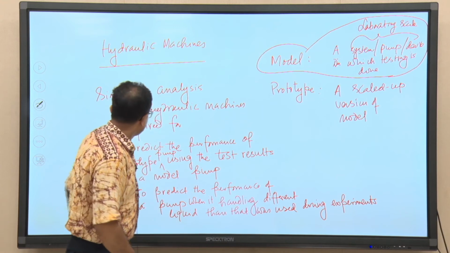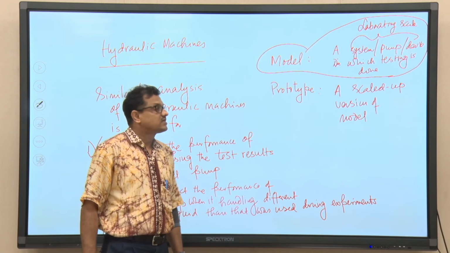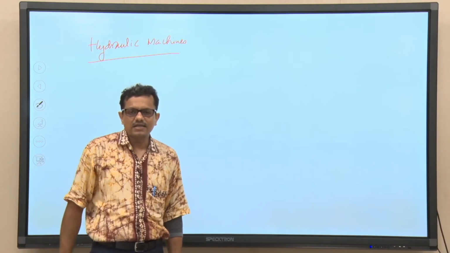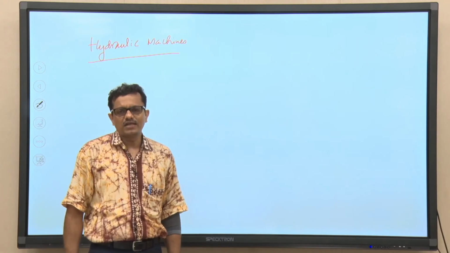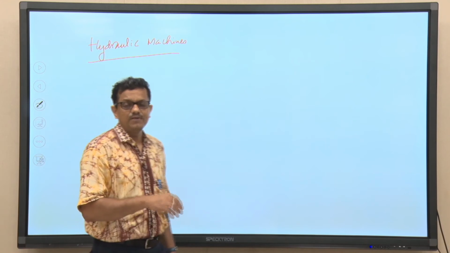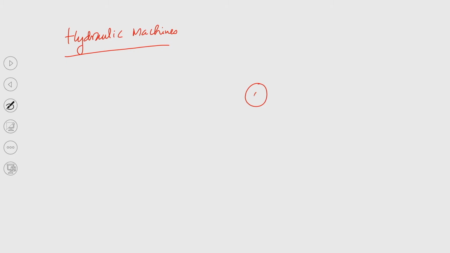Okay. So, to address these two important questions we need to study the similarity analysis. Now, for the hydraulic machines, we need kinematic similarity, dynamic similarity and geometric similarity. So, kinematic similarity is what?